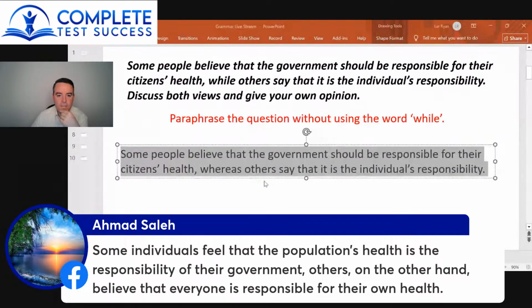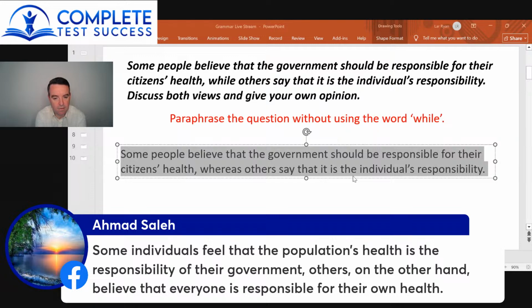something like that. So there are cohesive devices that act as a grammar, like a conjunction, that can connect clauses together. But on the other hand isn't one of those. So think of on the other hand more as adding information, but it's not actually connecting the clauses. So you need a conjunction of some description. So you could say whereas others, but others, however others, something like that to connect them.